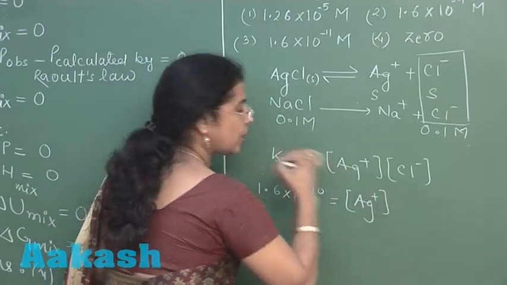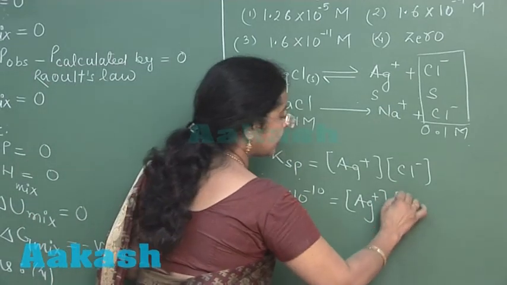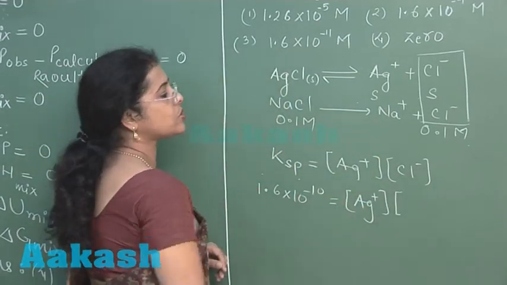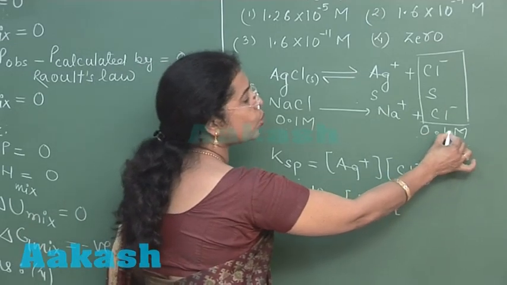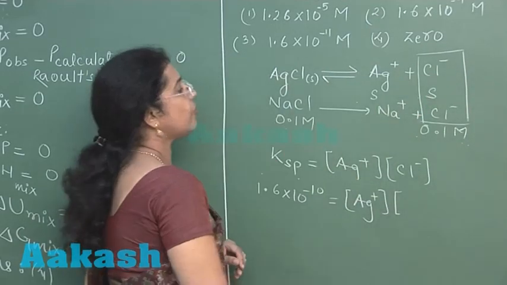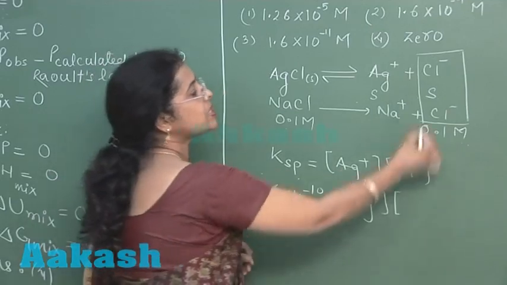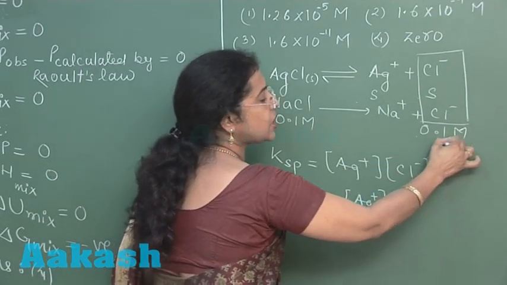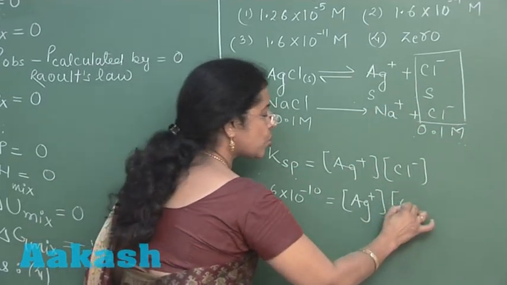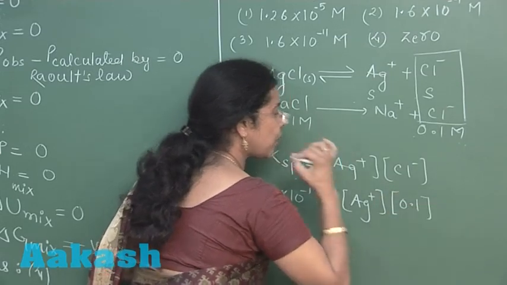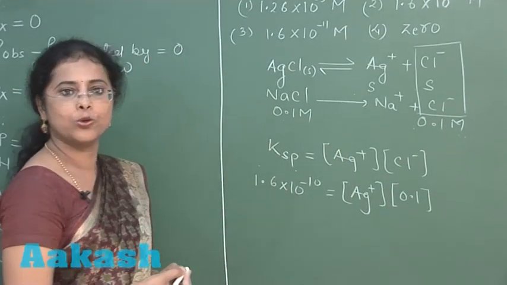We need to calculate Ag positive ion, and in this question, chloride ion concentration is 0.1 mole plus S mole given by AgCl. But this value of S is negligible compared to 0.1 mole. So, in this question, we can put the value of chloride ion as 0.1.